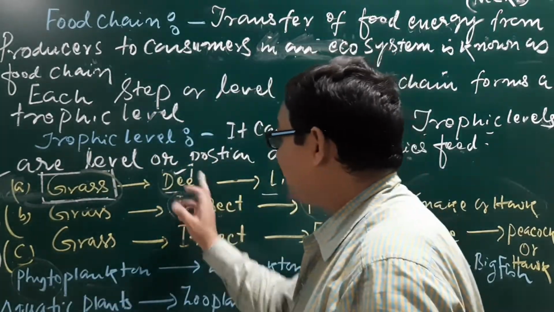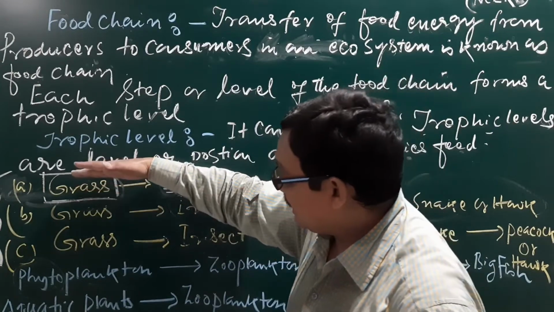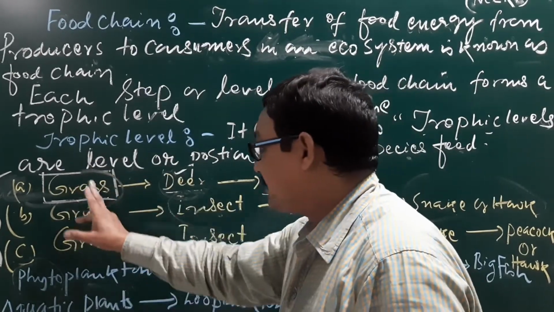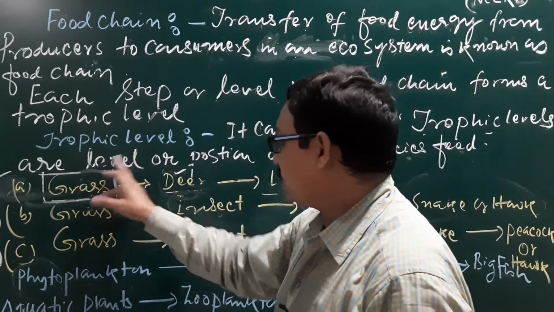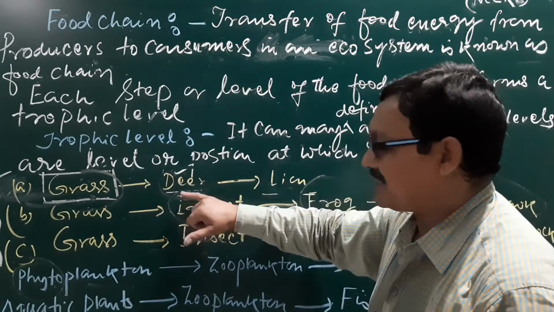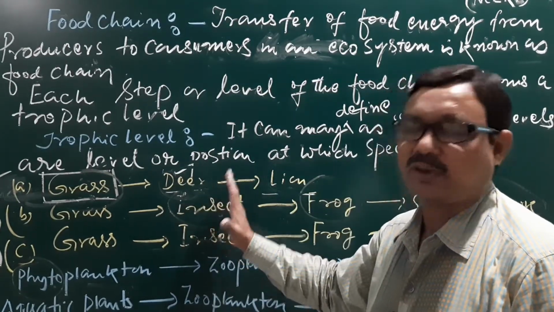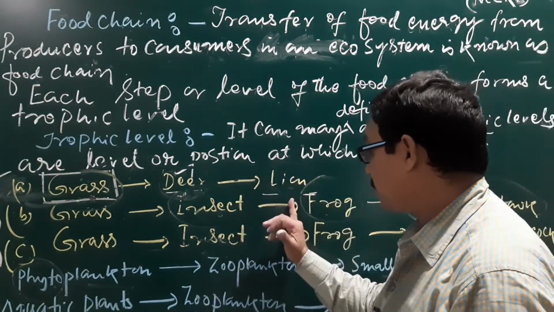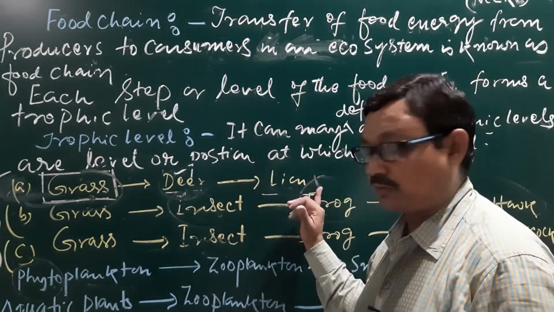And if an organism feeds on the plant, the energy is now transferred to the consumer. Similarly, in the first order or primary consumer the energy will transfer, and in the second order consumer the energy will be transferred.